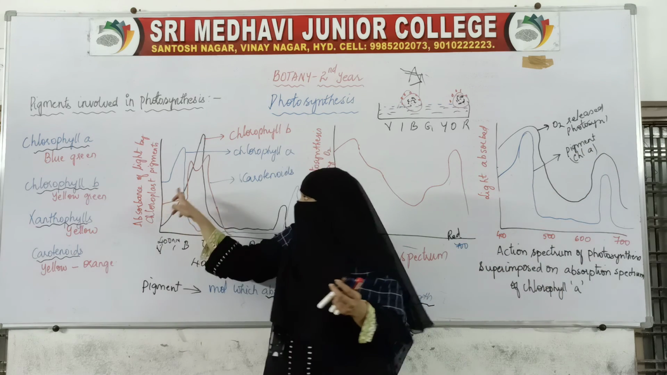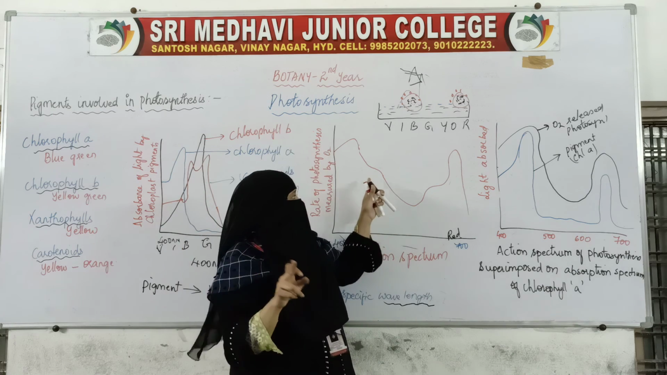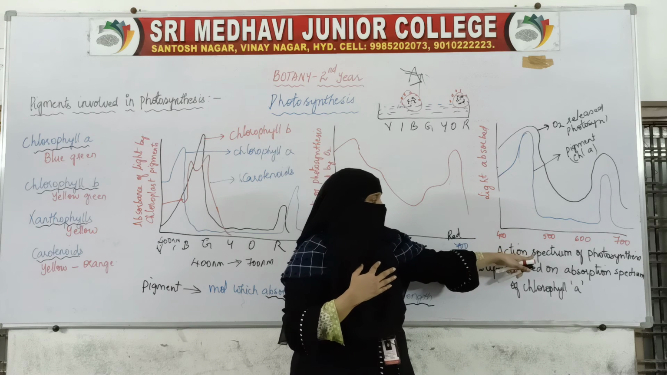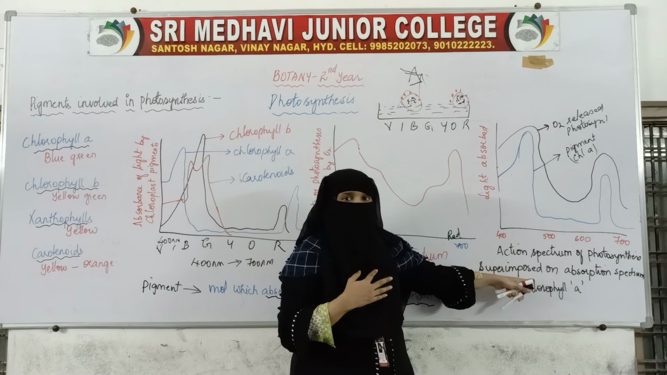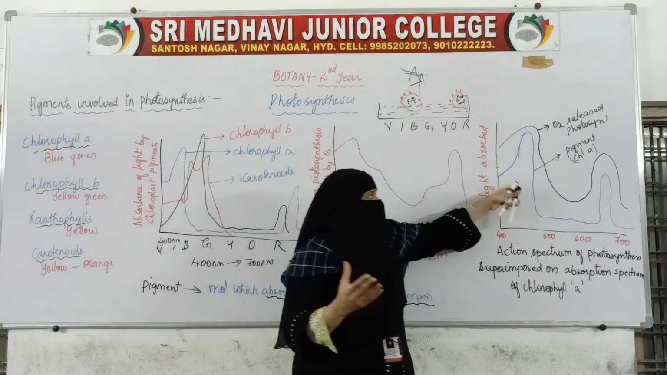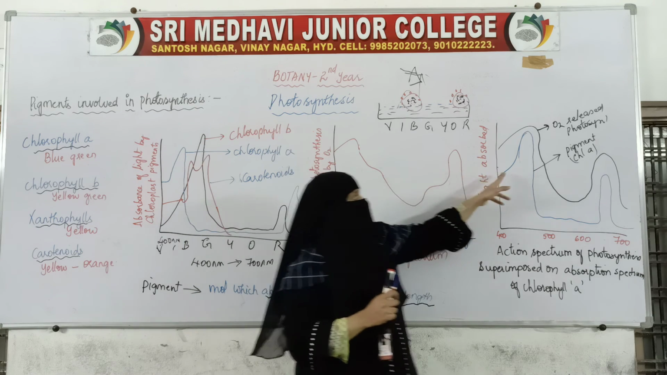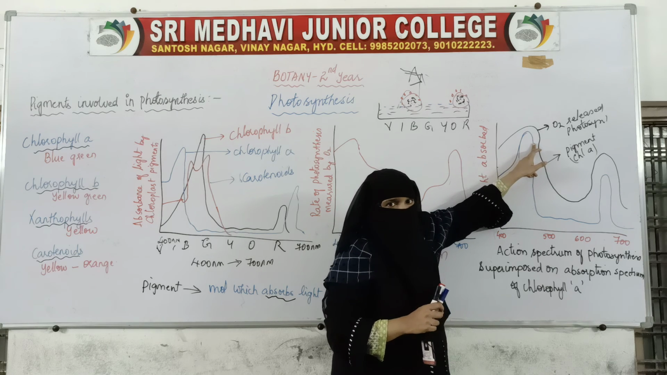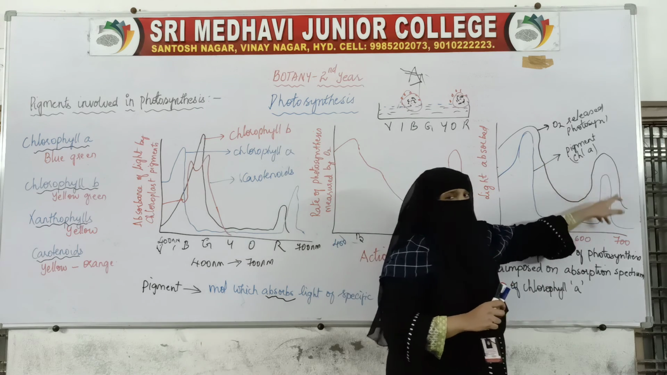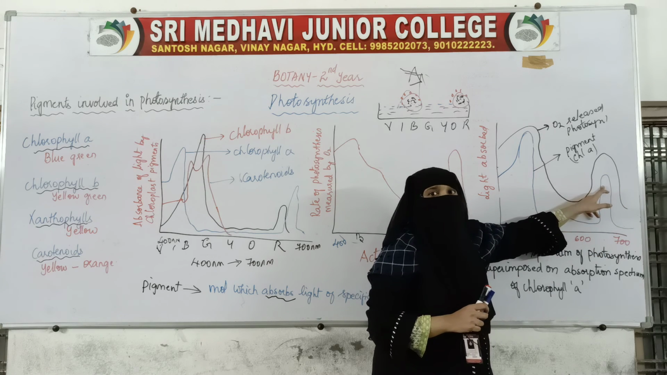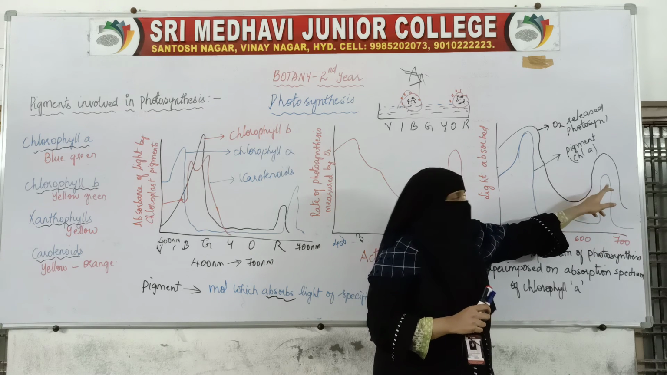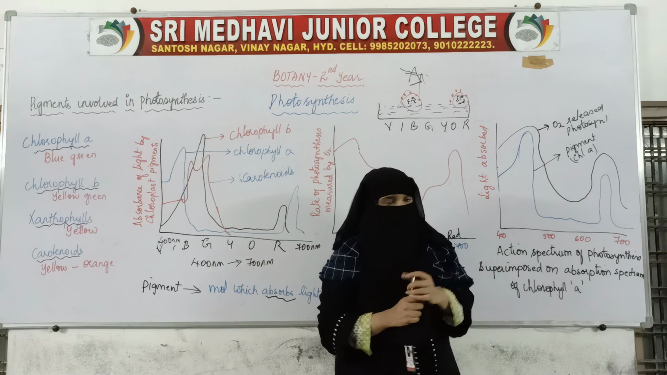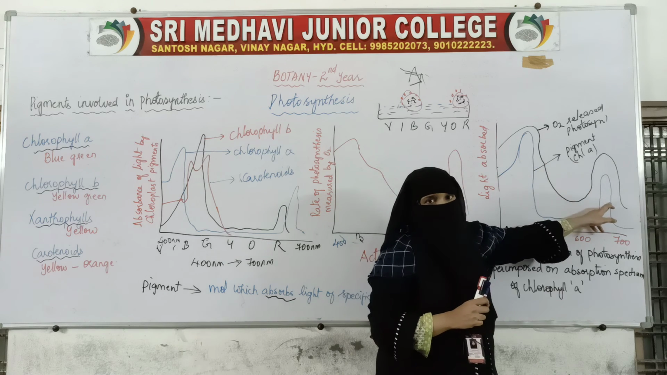So if you see this chlorophyll A pigment and this oxygen, if both are merged, combined, superimposed, on this action spectrum, if this absorption spectrum is imposed, you will see that at this blue region, chlorophyll A is absorbing maximum light, and it is also showing one more peak at 700 region, that is red region. So chlorophyll A shows maximum absorption at blue region and red region.